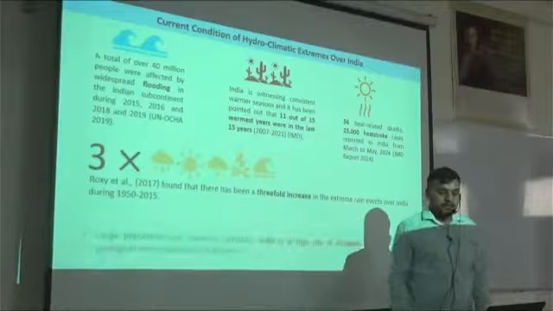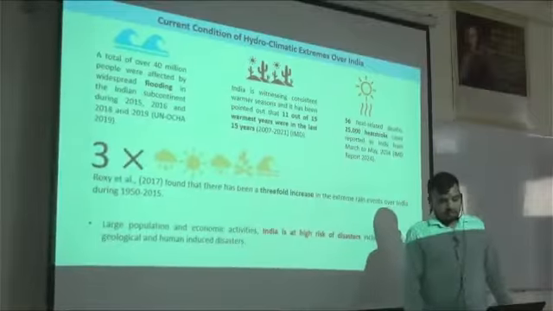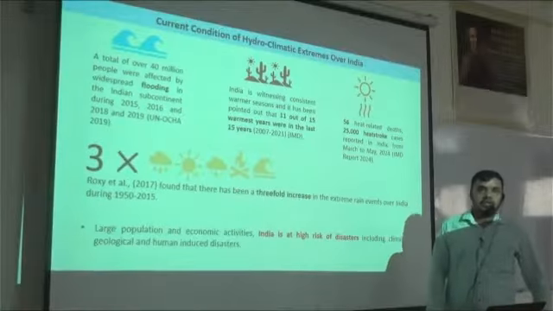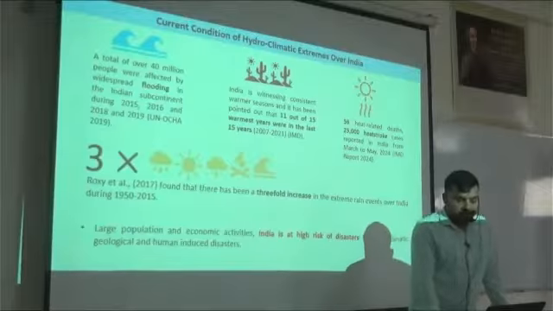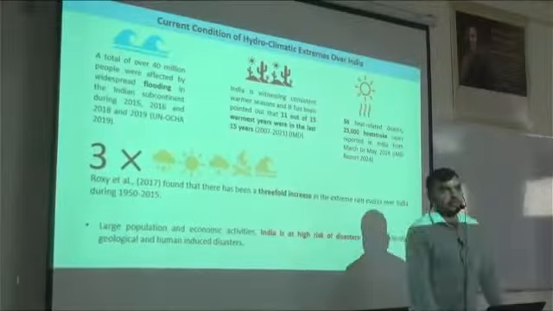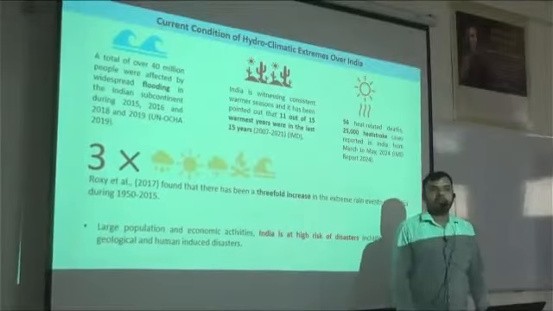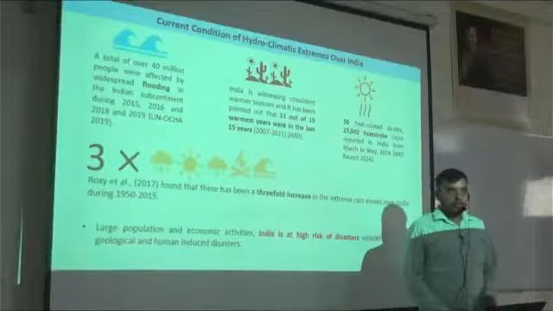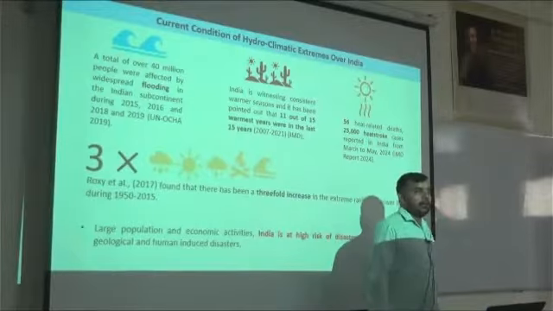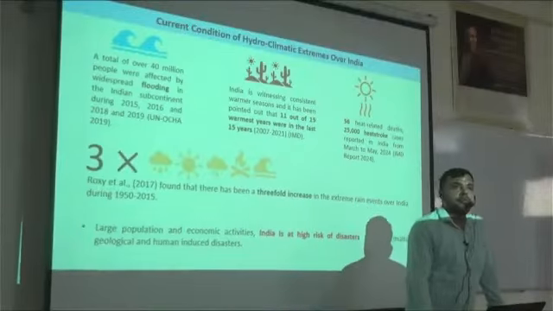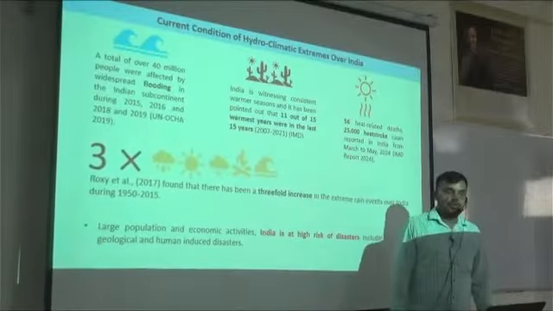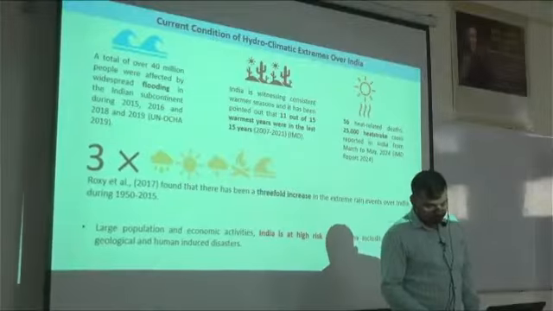Also, based on the study carried out by Roxy et al. in 2017, in the last 65 years from 1950 to 2015 there is a three-fold increase in extreme precipitation events across India. So in all, we can say that we are vulnerable to a maximum of extreme events, either in terms of flood, drought, heat waves or extreme precipitation across India.